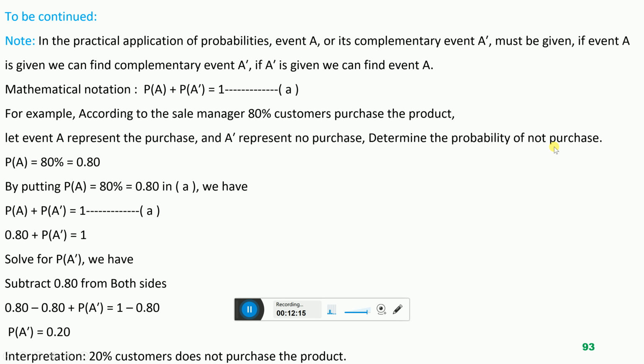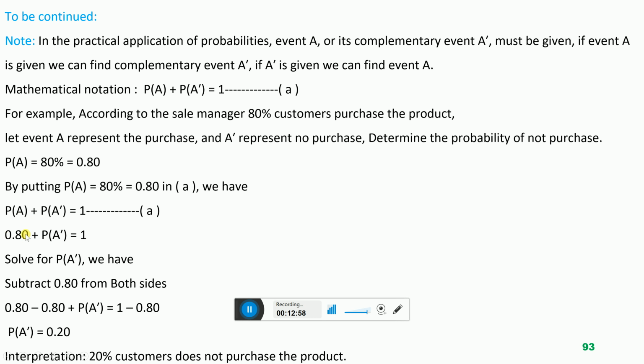So we can use this equation to define the probability of the complementary event A prime using the probability of event A. Now, probability of A is 80%, 0.80. This is very clear: event A represents the purchase and event A prime represents does not purchase. So the probability of purchase is given, 80% of customers purchase. Now we put the probability of A, 0.80, in the equation, and we get P of A plus P of A prime is equal to 1.